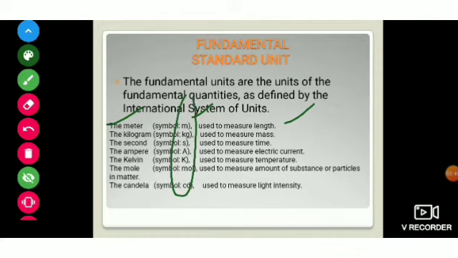And all the symbols are over here. You can notice one thing: these two symbols are in capital letters, because these two are named after scientists. If any unit is named after a scientist, then only the symbol will be a capital letter.